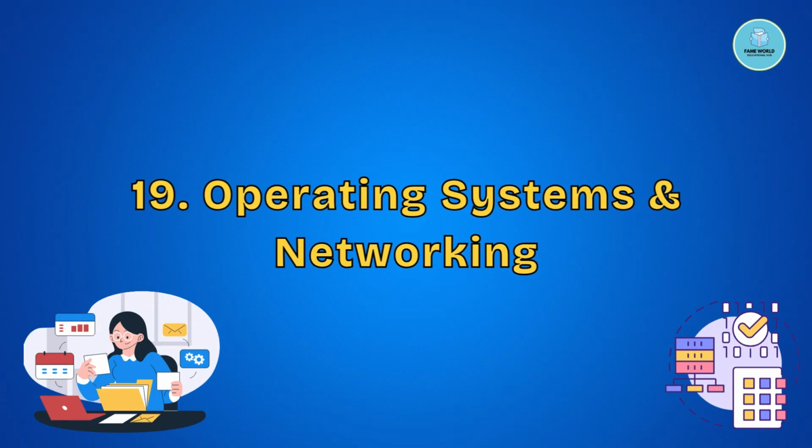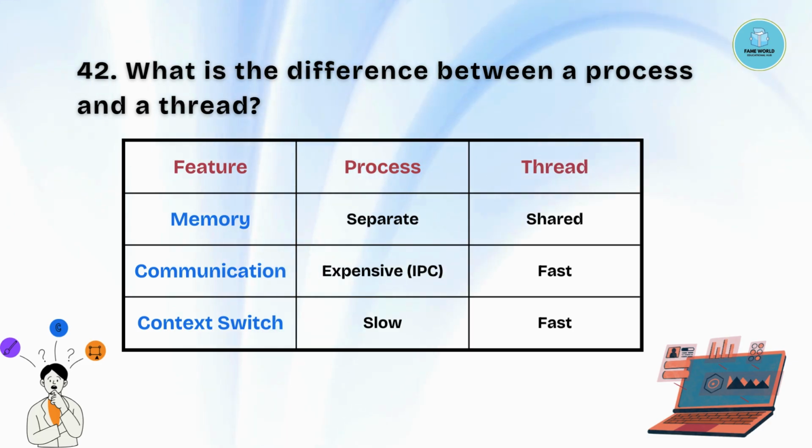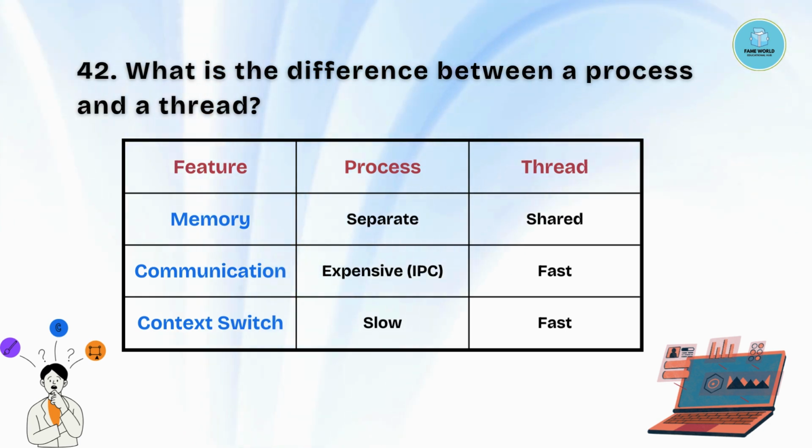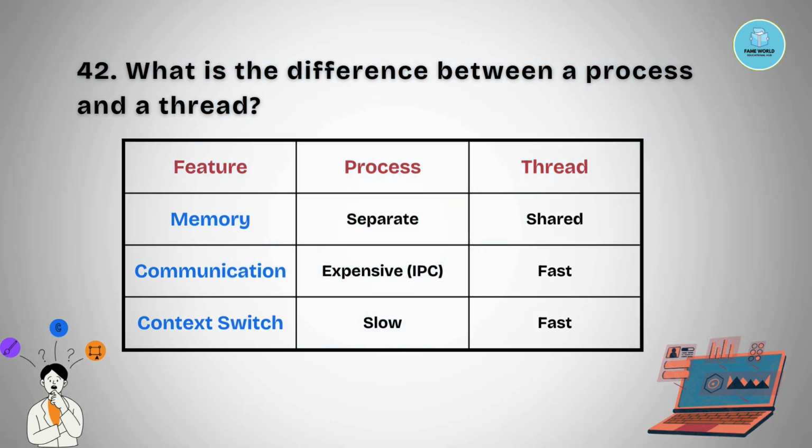Operating system and networking. Question number 42. What is the difference between a process and a thread? We will be comparing 3 different features: memory, communication and context switch. When we talk about process, memory is separate, in thread it is shared. When we talk about communication, in process it is IPC, whereas in thread it is fast. When we talk about context switch, process is slow and thread is fast.